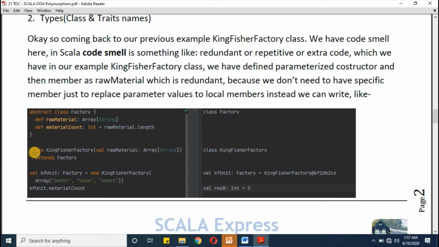And since we are extending the factory class here with the same name, if we keep it as a parameter with val, it will not throw any kind of compile time error complaining about the override. After defining this, I'm creating one object out of this Kingfisher Factory class as KF unit, and inside this I'm giving the same arguments which you have already seen in the previous session, and then we are doing the count. This material count is again coming from the inherited class, as we have done in factory.